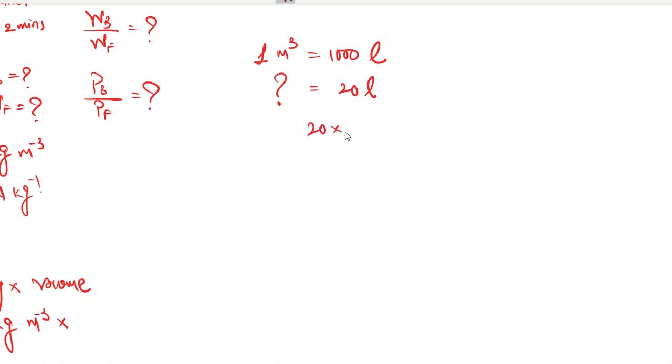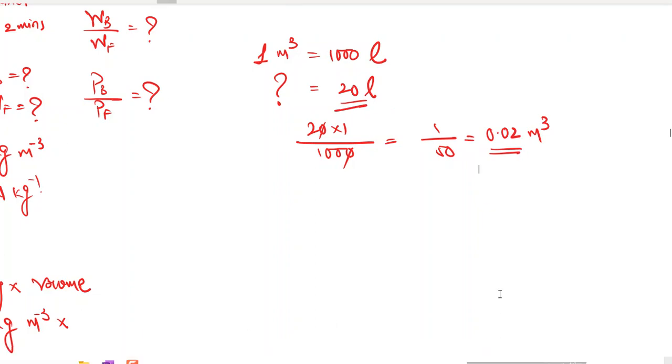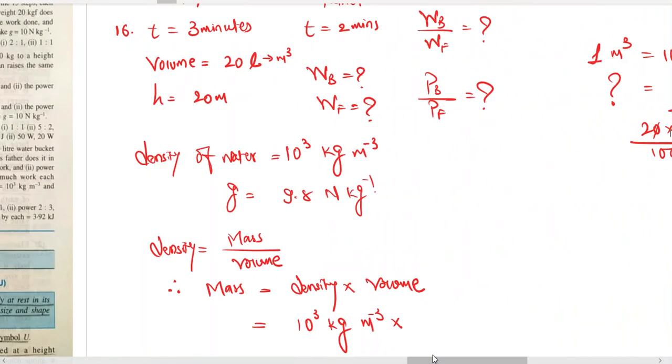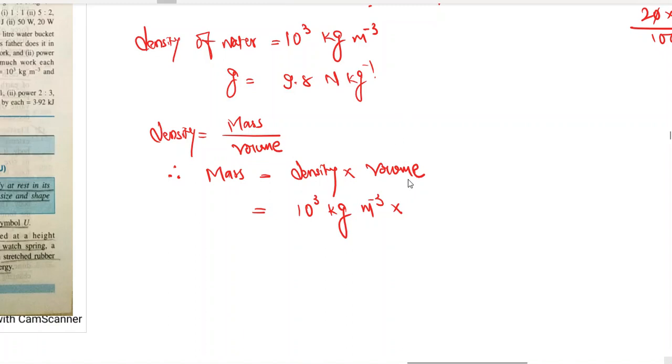So 20 into 1 upon 1000. That is 1 upon 50. Correct? 1 upon 50 is how much? 0.02. Right? 0.02 meter cube. So 20 liter of water means 0.02 meter cube of water. That also we have converted now. Okay, let's use this. So volume is 0.02 meter cube.